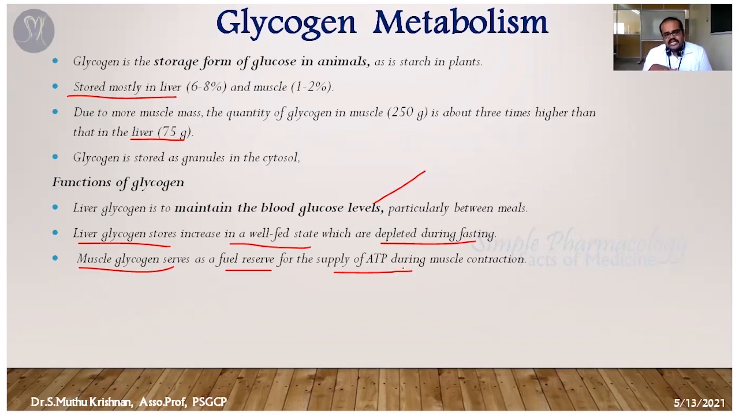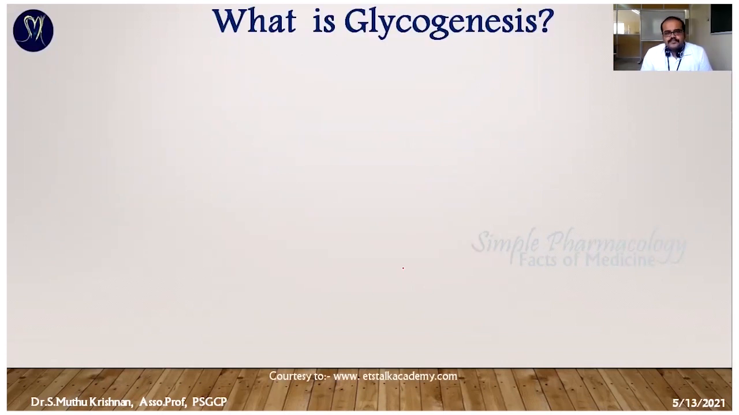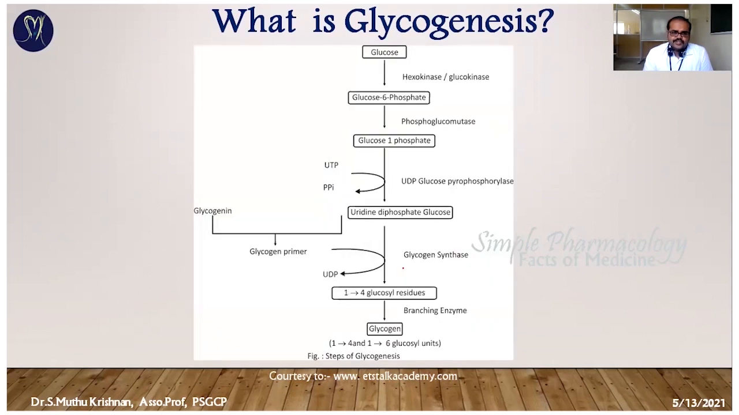In the fasting condition, the muscle glycogen undergoes glycogenolysis and is converted into glucose. That glucose is supplied to the muscle and utilized for energy supply. So that's a chain reaction. So what is glycogenesis?